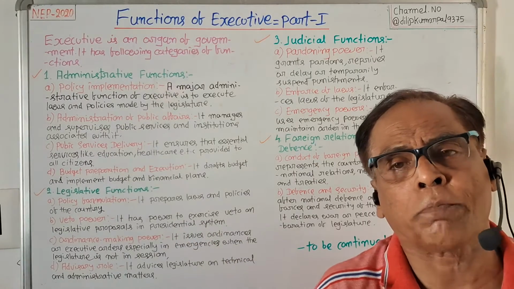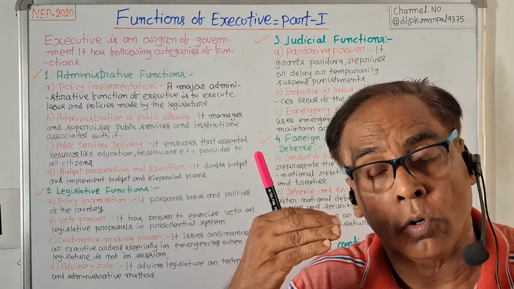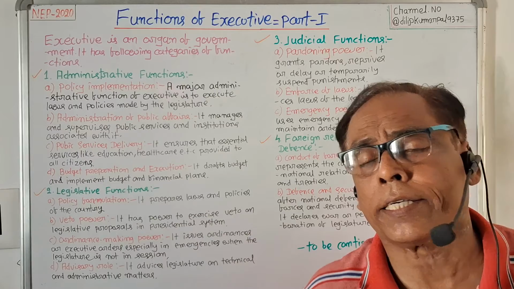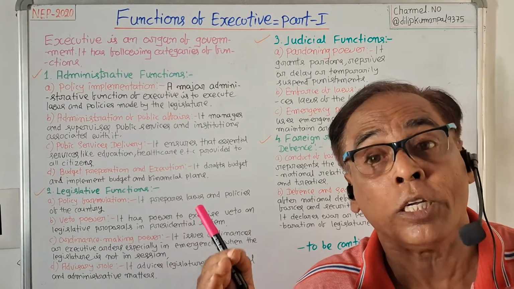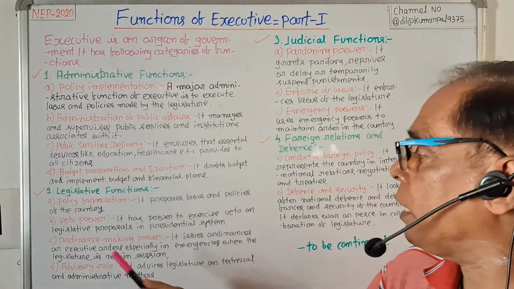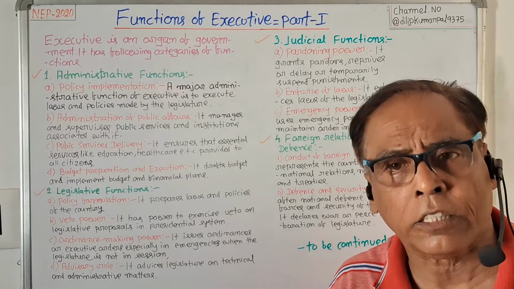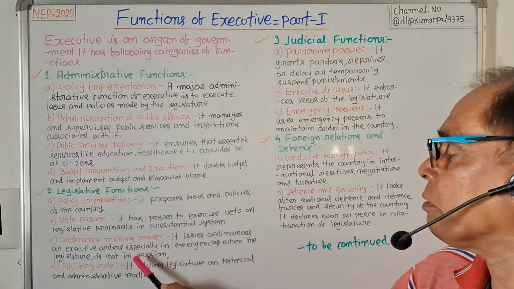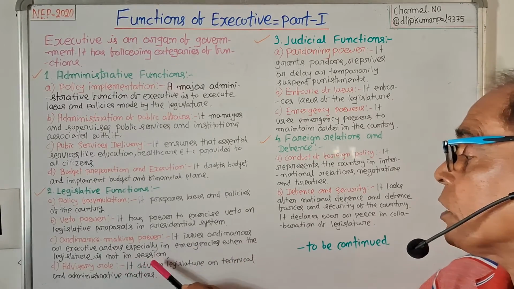Another legislative function of the executive is that it has power to exercise veto, means reject the legislative proposals. It is found in presidential system. Then ordinance making power. Another legislative function of the executive is ordinance making power. It issues ordinances and executive orders, especially in emergencies when the legislature is not in session.